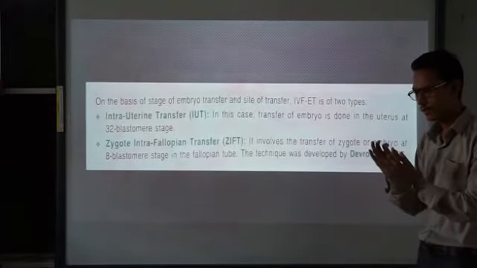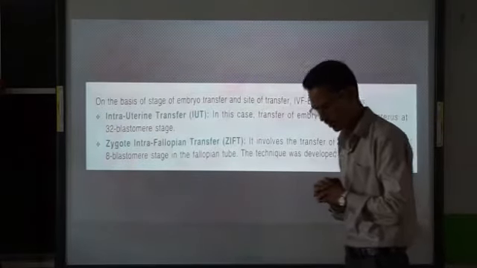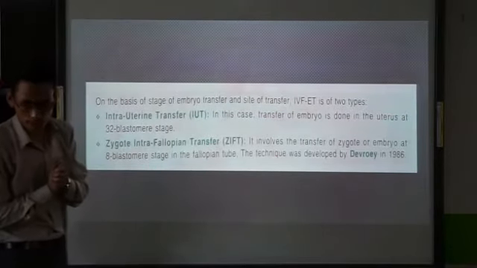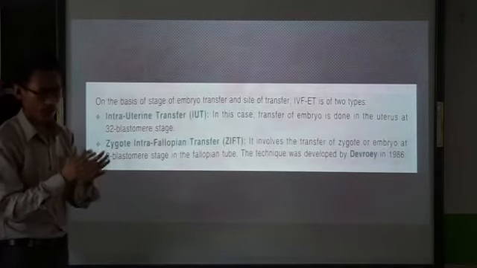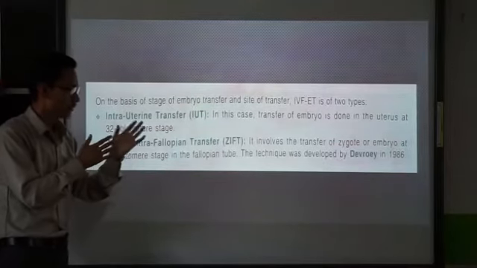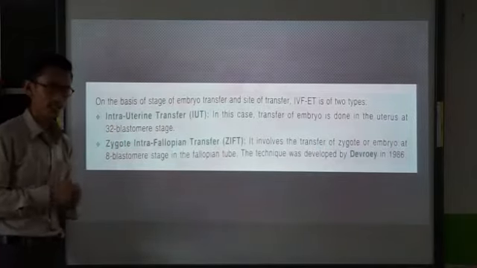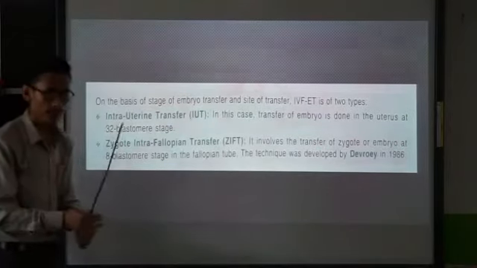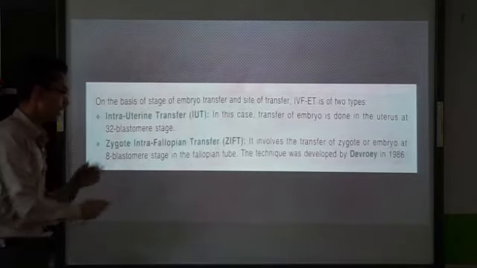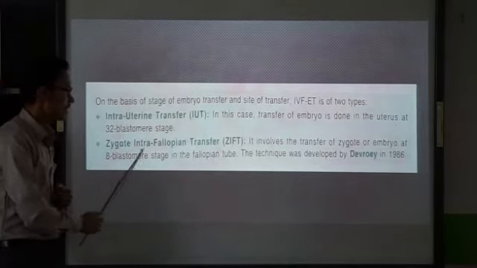Many have learned that egg at the 32 cell stage are implanted into the uterus of the female. But depending on the stage of embryo transfer, at what particular stage the embryo will be implanted or transferred to the female's body. So generally, we have got two types of IVF. One is called IUT, intrauterine transfer. It depends on the stage at which the embryo is transferred to the female body. So first one is IUT, intrauterine transfer, and second one is ZIFT, zygote intrafallopian transfer.